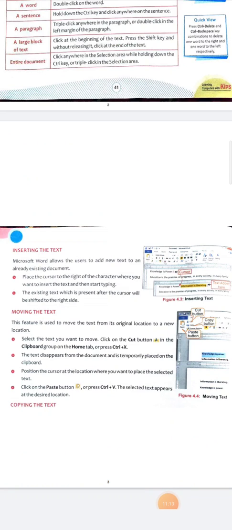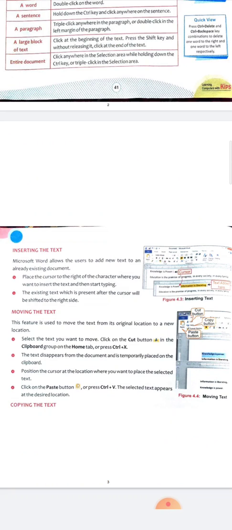How can we insert text? Microsoft Word allows users to add new text to an already existing document. For example, I have typed one paragraph, but in between, one sentence is left out. So how will we enter that? Wherever we want to enter the text, we have to click at the last word of that line. There you will see the cursor, and after that you can type whatever was missed.